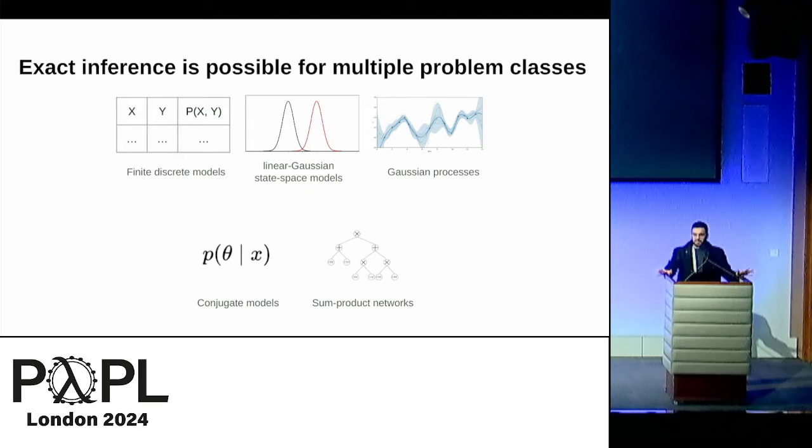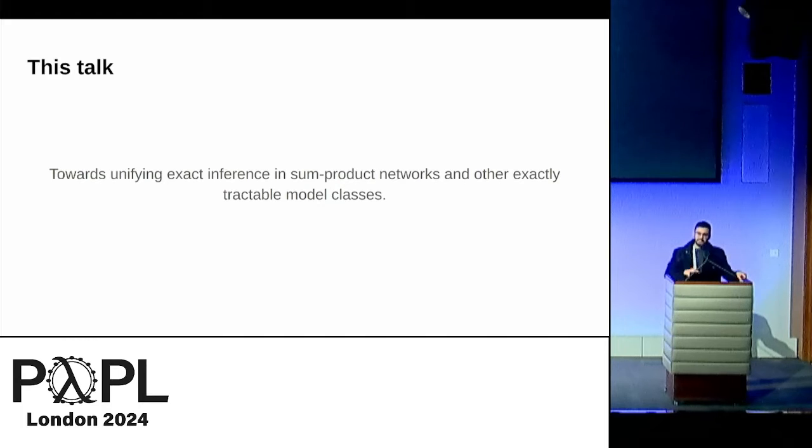But the approaches of these languages are somewhat disjoint. And today in this talk, my aim is to show that because the set of queries that we want to evaluate under these languages are somewhat structured, we can unify them in this framework of sum product networks. Sum product networks are a simple way to model probability distributions. They rely on mixture distributions and product distributions, and as such, they have very nice analytical and computational properties.